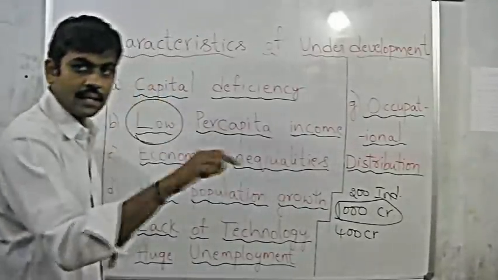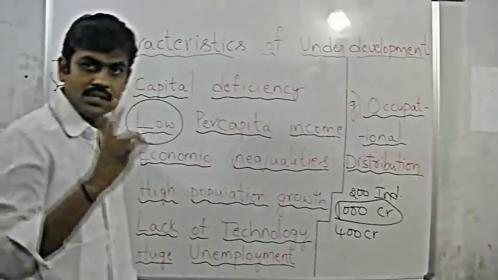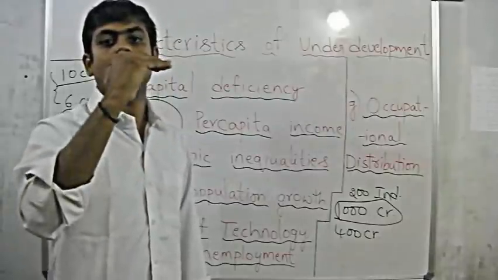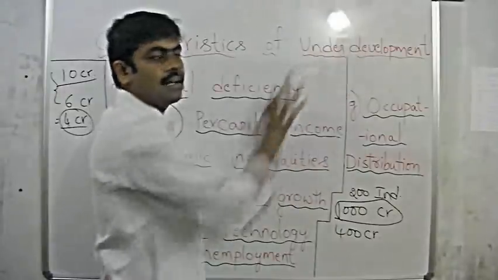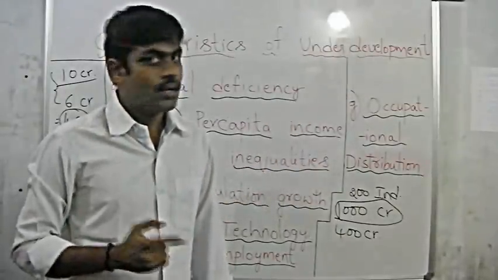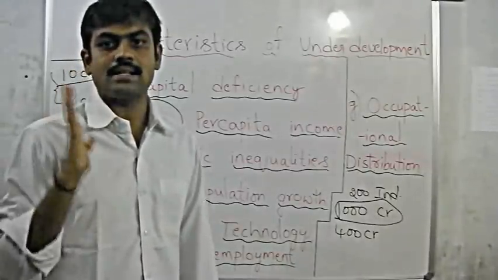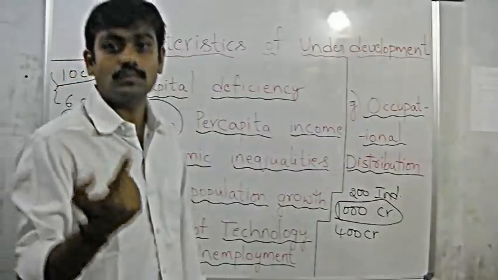So, low per capita income means the average earnings of an individual in one country are low. Low in the sense that, since it is an underdeveloped economy, earnings are so low that he cannot spend money even for his basic necessities. If it is high, his average earnings will be more.